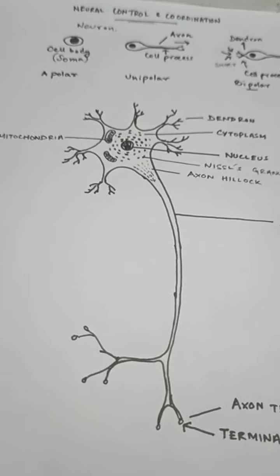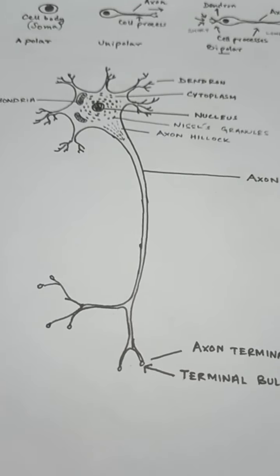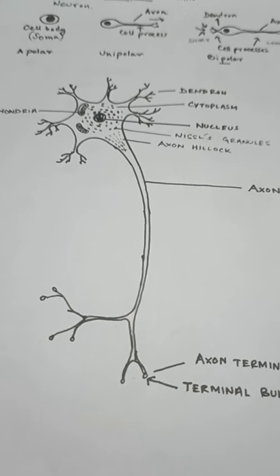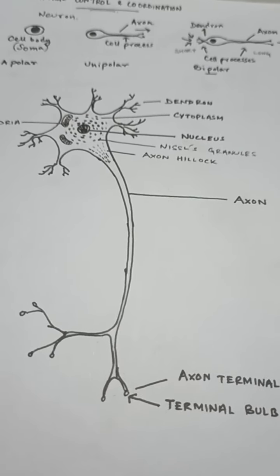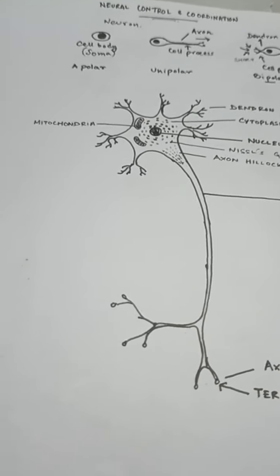That's why any reaction generated in our body that is mediated by the neuron is always fast in comparison to a signal transmitted via chemical means.